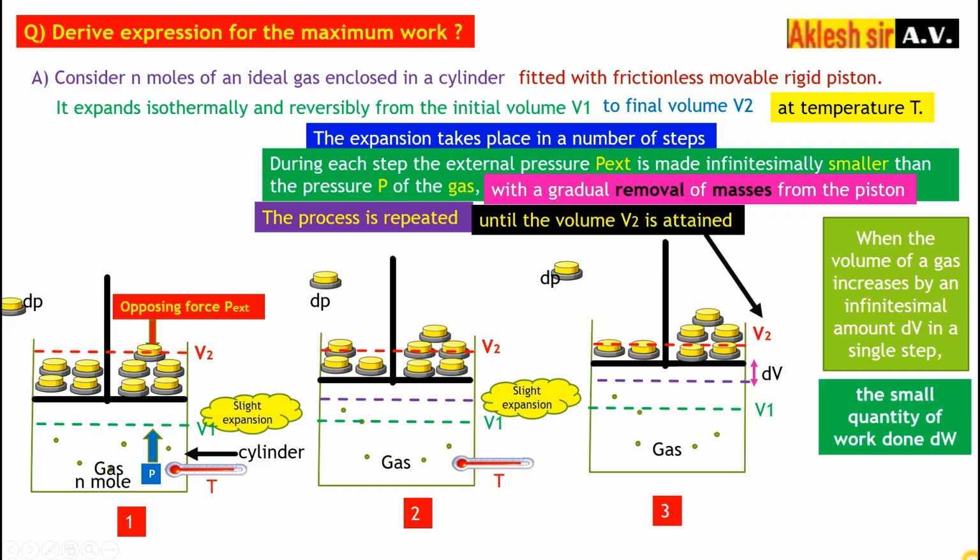In that, a very small quantity of work is done. So dW is the work done in expanding a very small volume dV. The work done is very small, that is dW. The formula for work is external pressure into dV, minus P external into dV. This formula we already derived in the last slide. So dW is equal to minus P external into dV.